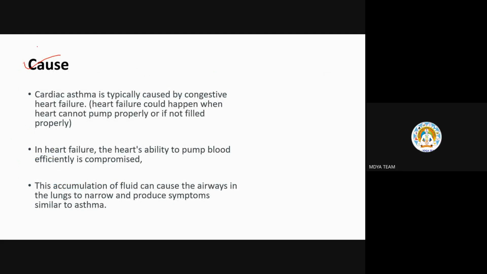So, causes: cardiac asthma is typically caused by congestive heart failure. What is congestive heart failure? Two things could happen. If the heart cannot pump blood, this condition while pumping is called systolic. You have remembered, right? And while at rest, it will be called diastolic.